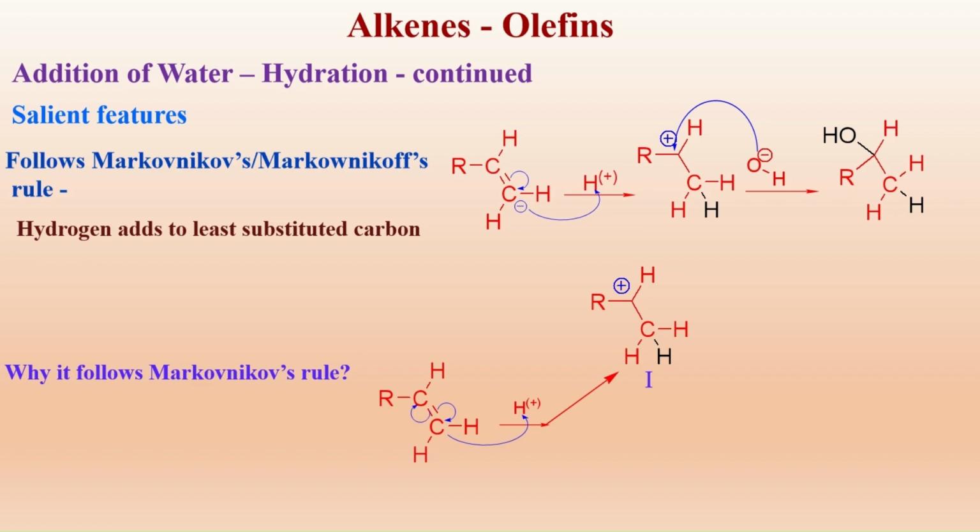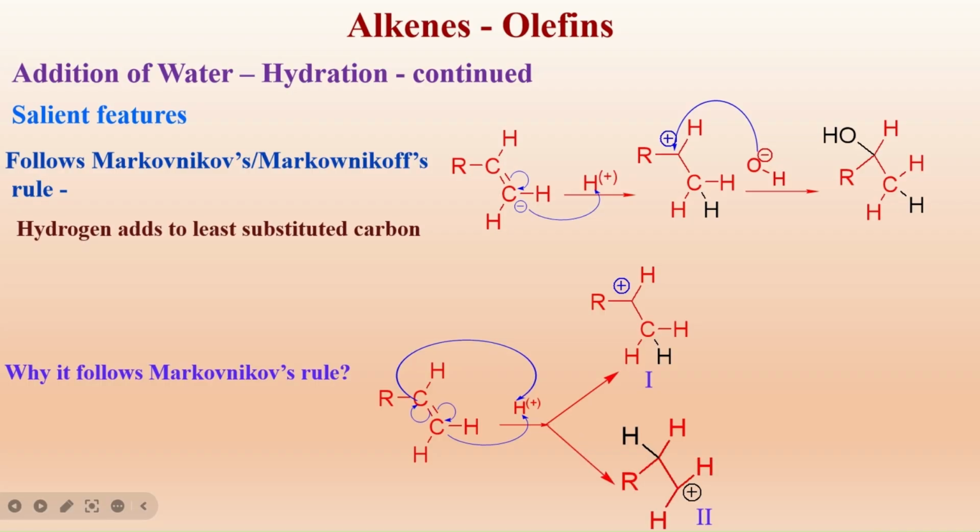Or the electrons can move towards the more substituted carbon, and this gains the electrons. This electron rich carbon shares its electrons with H plus. Then it can give this intermediate which I represented as 2. This can move either to the least substituted carbon or to the more substituted carbon.